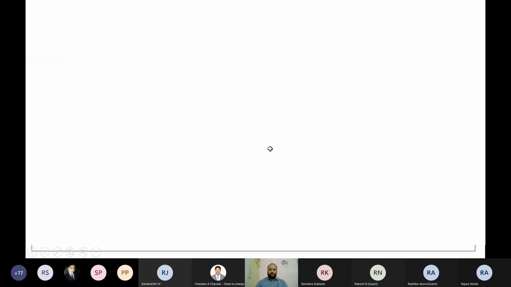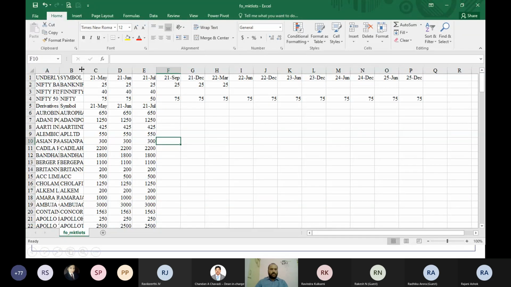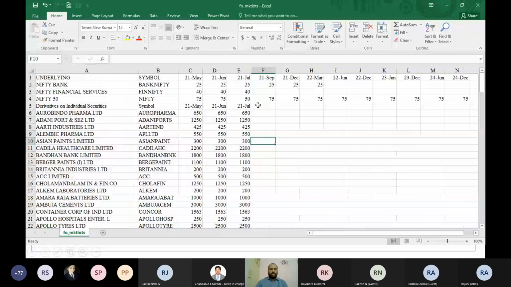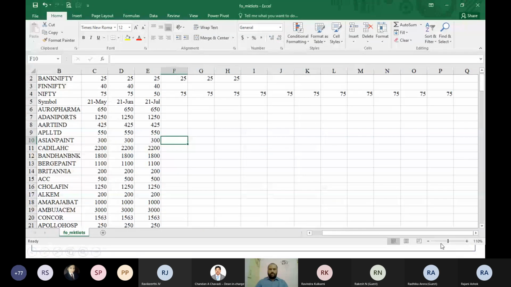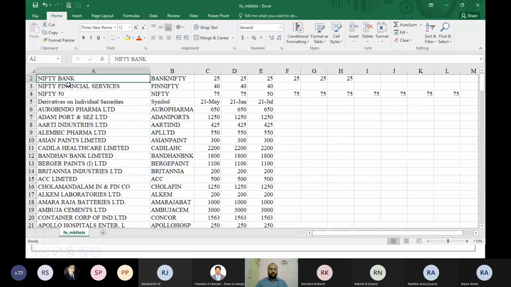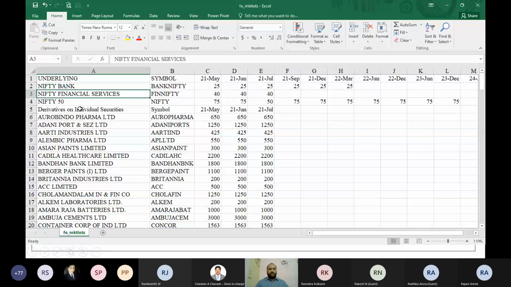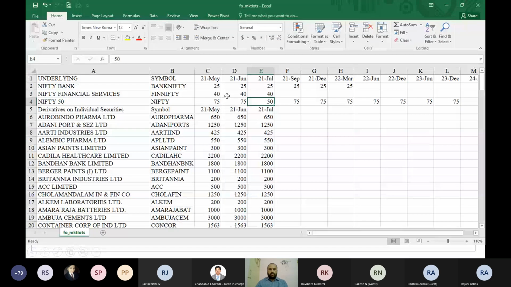Hope you're able to see the Excel file. Here you can see which are the contracts which are available for trading and also the lot size along with the expiry. We have three indexes, whatever we have seen, one is Bank Nifty, we have Nifty Financial Services, we have Nifty 50. These are the three different indexes which are available for trading. Along with that, they have given expiry. Say May expiry, we have all the contracts with May expiry. So at any point of time, we'll be having three expiries: May, June, July.